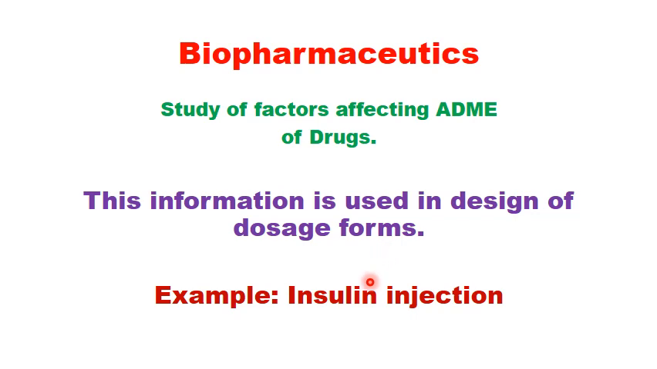Say, for example, insulin. There is only insulin injection in the market. You do not have insulin tablets. What is the reason for this? The reason for this is insulin undergoes degradation in the GIT. So, from this information, the manufacturers have decided that we have to make only insulin injections and release them into the market.